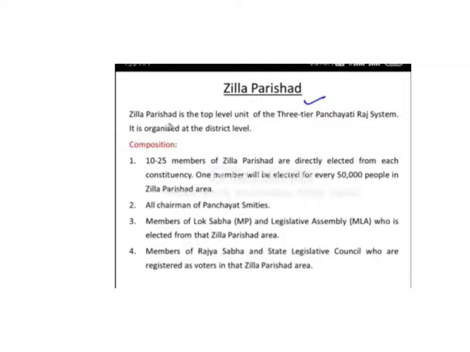Members of Rajya Sabha and State Legislative Council who are registered as voters in that Zilla Parishad area are also members. These are the upper houses: Rajya Sabha at the central level and State Legislative Council at the state level.